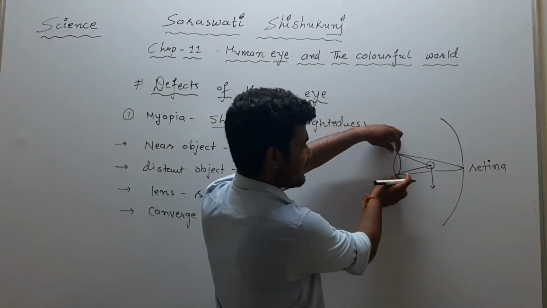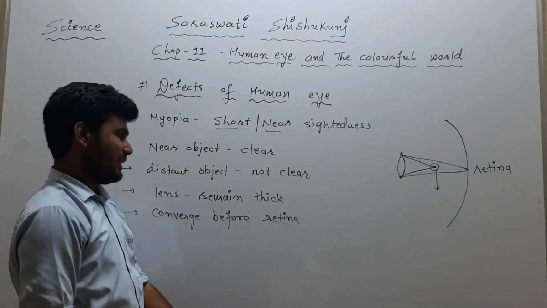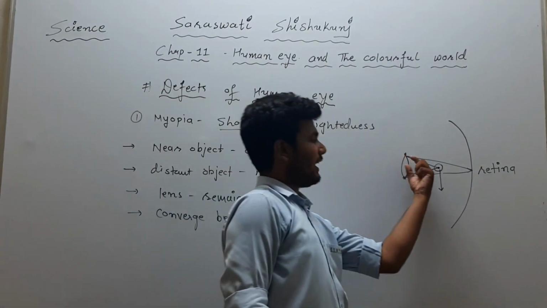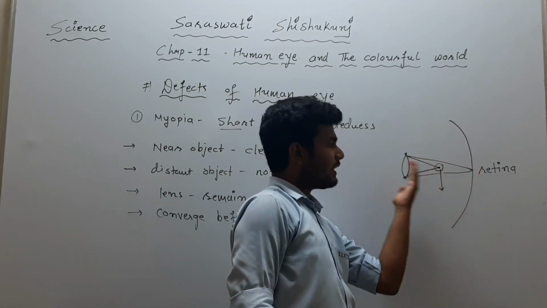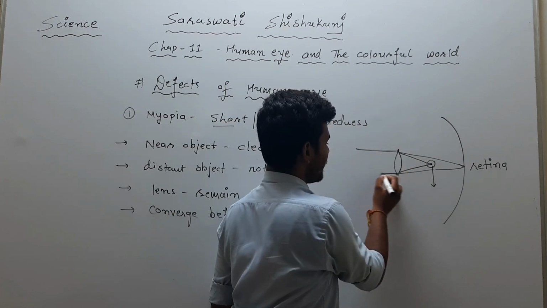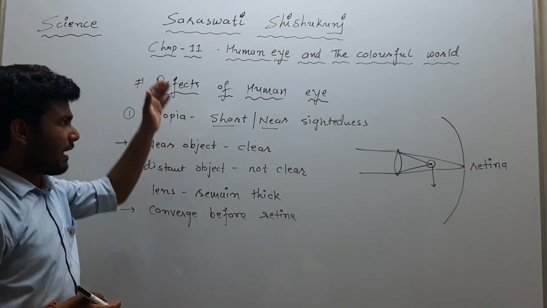When the eye lens does not become thin according to the necessity and remains thick, the light ray which is refracted gets converged before the retina, so we are not able to see the far object clearly. Now let us understand the causes of this myopia.